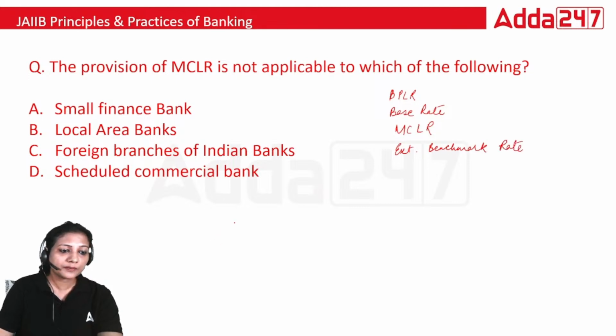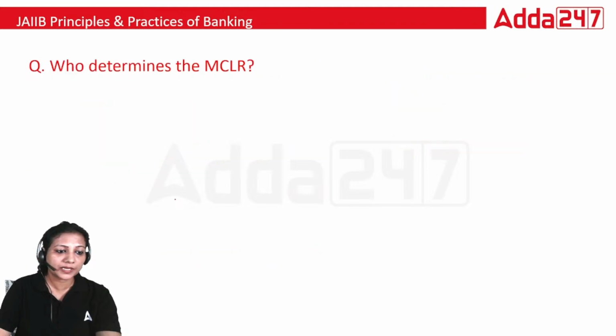So in case of MCLR, in which of the following it was not applicable? And the right answer would be foreign branches of Indian banks. In case of foreign branches of Indian banks, it is not applicable.